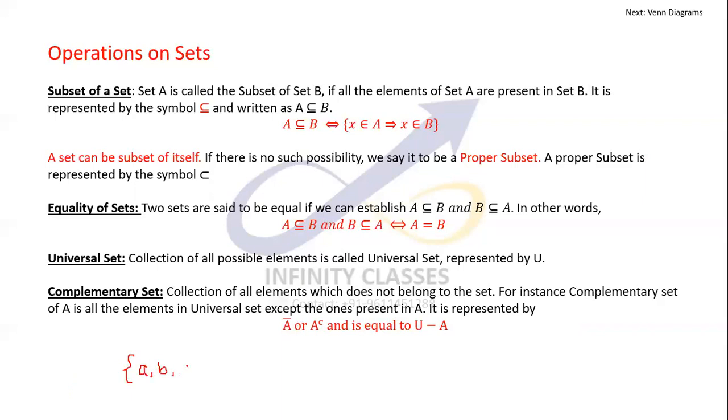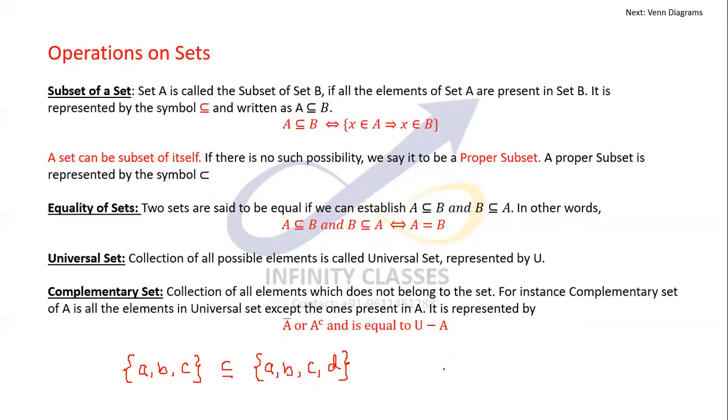{A, B, C} is a subset of {A, B, C, D}. Very clearly, all the elements of this set are present in this set.